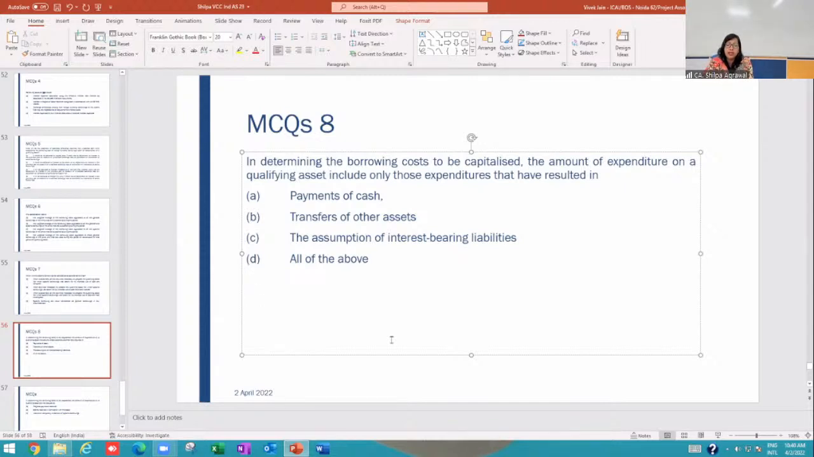What are the expenditures which we have seen in period of commencement? Expenditure to be incurred, borrowing cost to be incurred, and activities to be started. In expenditure to be incurred we discussed three things: payment of cash, transfer of other assets, assumption of interest bearing liabilities. 8D. Very good, Jay. It will be 8D. All the above items will be considered as expenditure done for that particular qualifying asset.